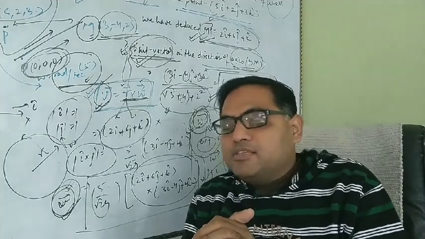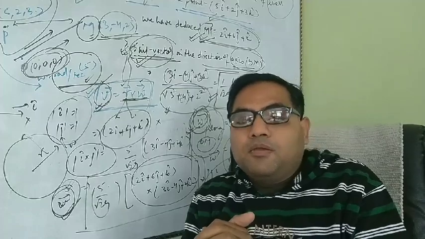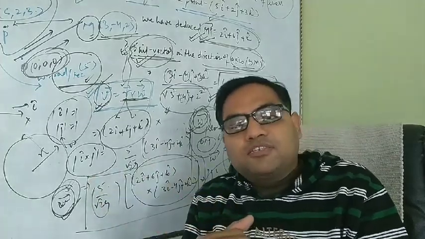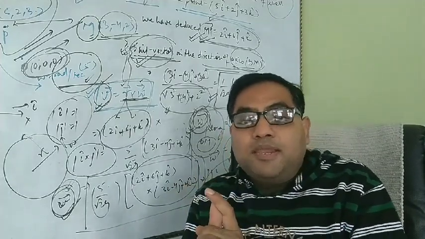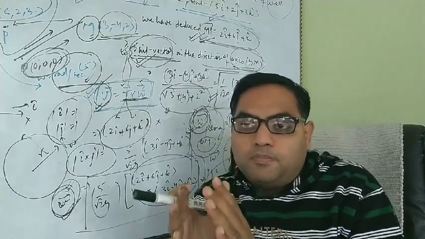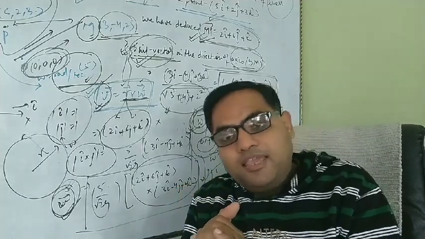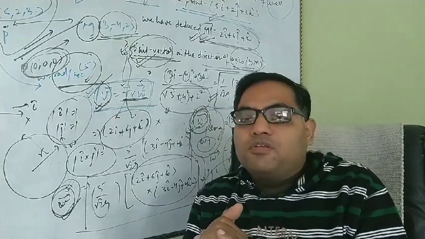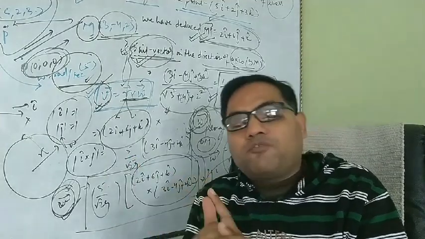One thing to be clear in the mind: mathematics students study these things very well, but for NEET students it is mandatory to clear the basic concepts of the Cartesian coordinate system, because they lie in physics also. So no aspirant can say that this question is out of syllabus.